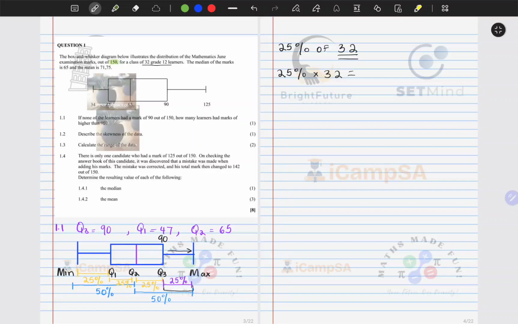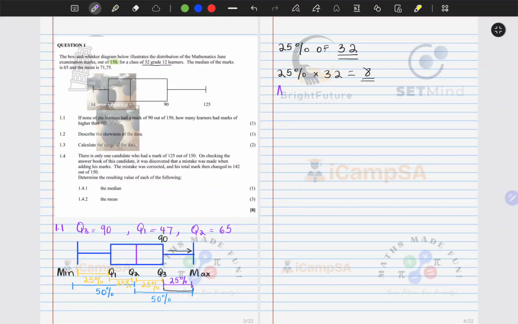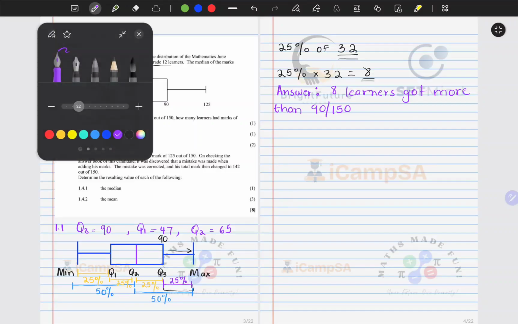Let me quickly use my calculator. 32 times 0.25, and what we end up getting is 8. So this means we have 8 learners who got more than 90. Let's quickly note the answer: 8 learners got more than 90 over 150. So that is our answer for the first question, 1.1.